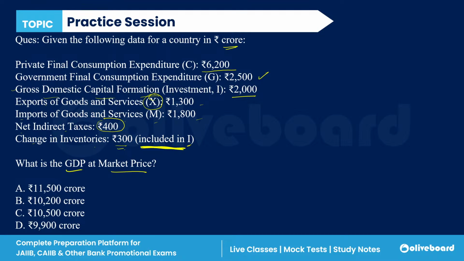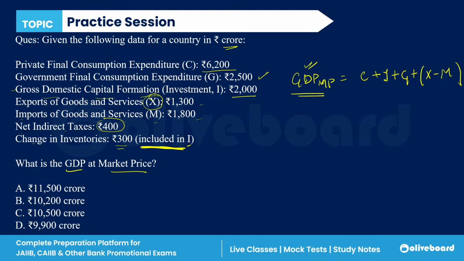We have to calculate GDP at market price, guys. First of all, we have to see what the formula is. The formula is very simple. I have told you GDP MP is equal to C plus I plus G plus X minus M. Remember this. Now, I think you are confused by this term, GDP MP, so let's clear the concept.